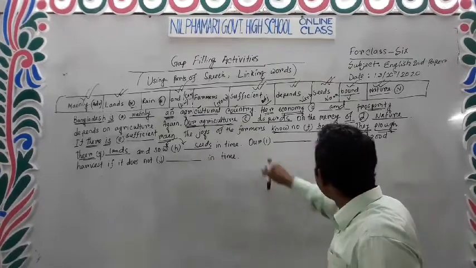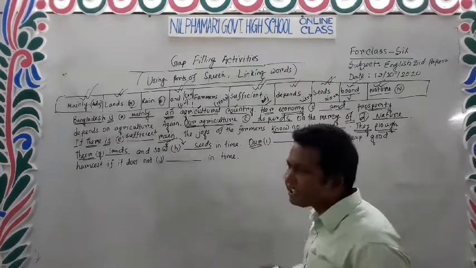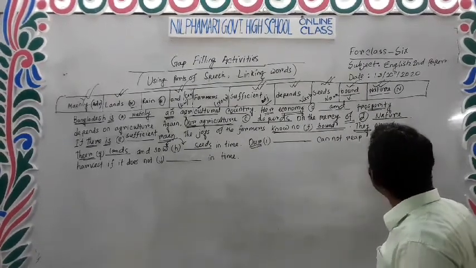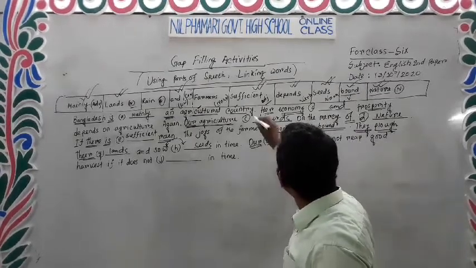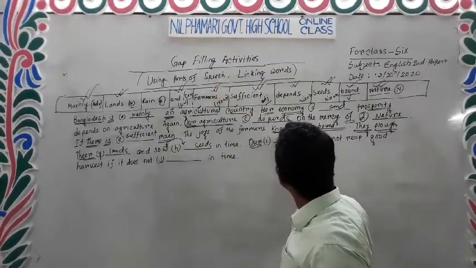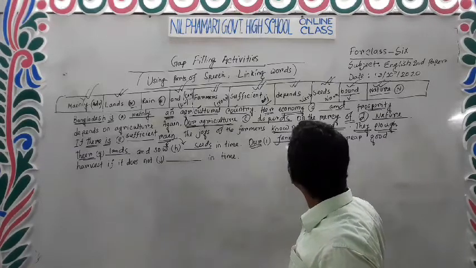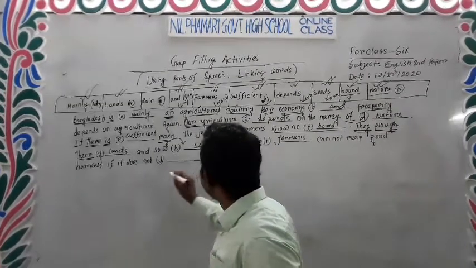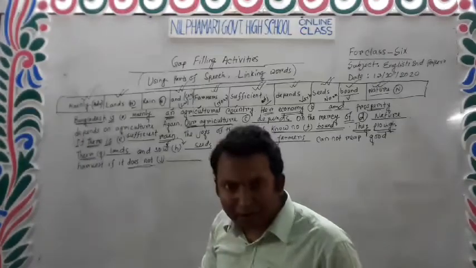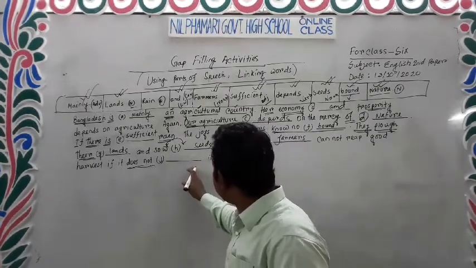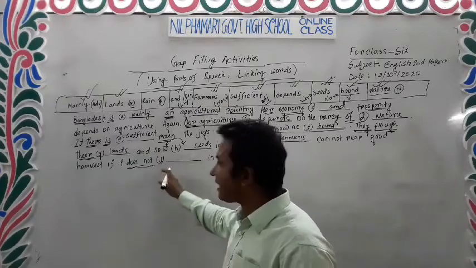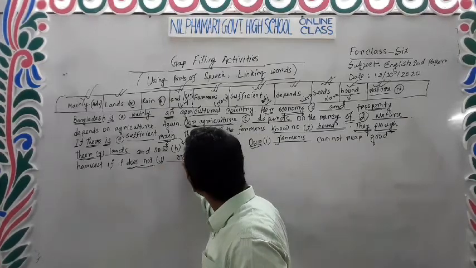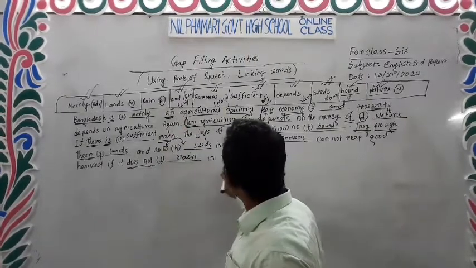Okay, clear? Again we can say that our is a possessive case. Again there will be a noun word. Our dash cannot reap good harvest. The noun word is farmers. Our farmers cannot reap good harvest if it doesn't dash. After a helping verb, there needs to be a main verb. In this case, we can say that doesn't takes a main verb. Of course, doesn't takes a main verb. If it doesn't rain in time.